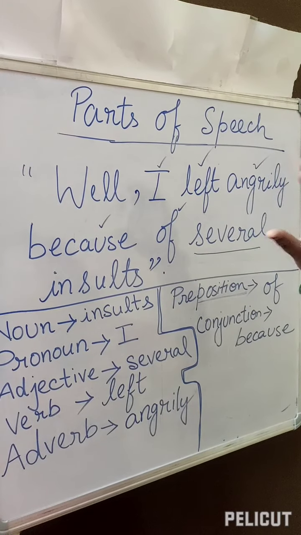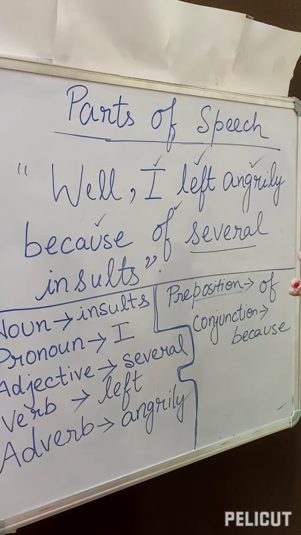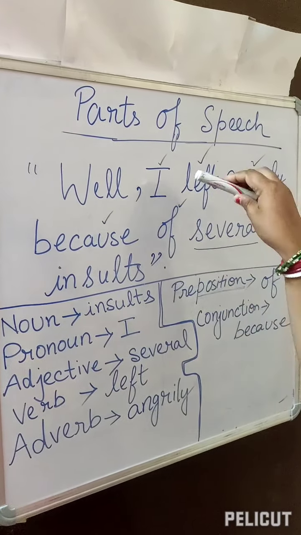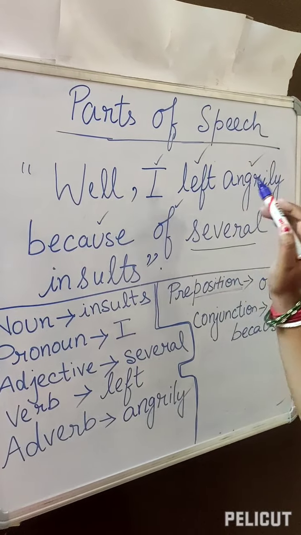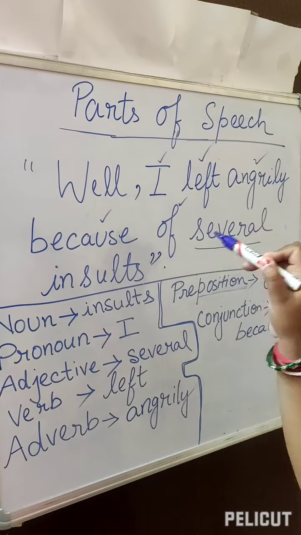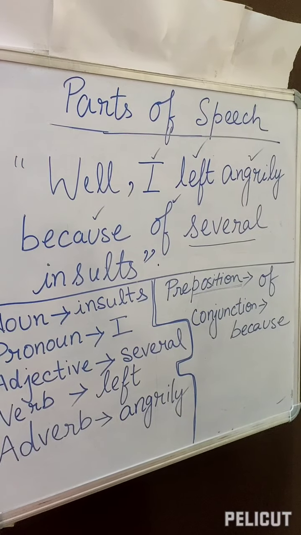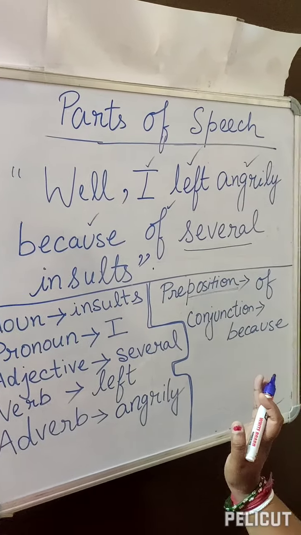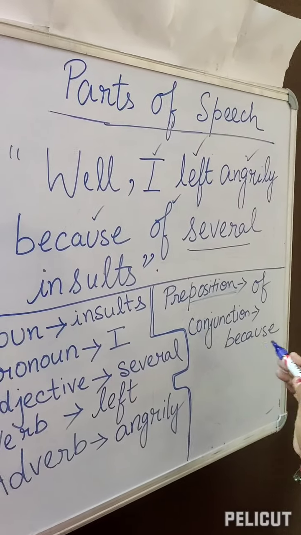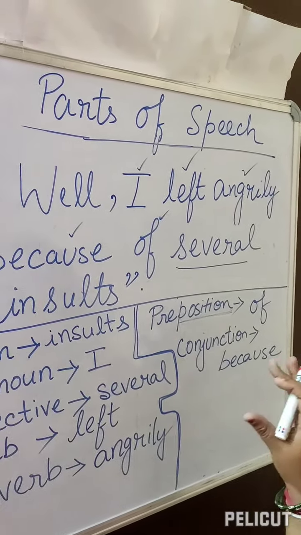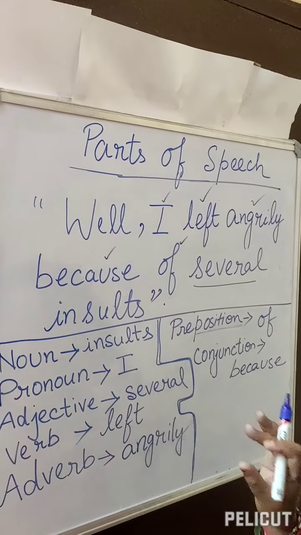Now if somebody says join these two sentences, then we will get this one. Well, I left angrily because of several insults. So just simply understand that conjunction is the joining word which joins the sentences together.